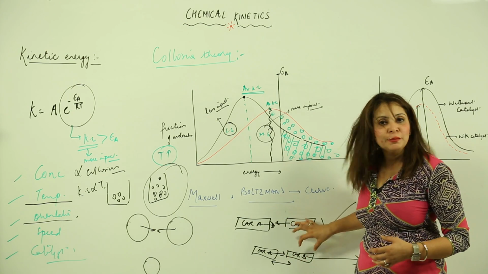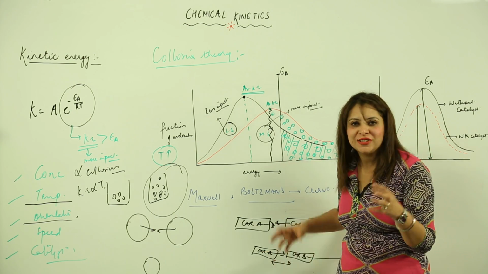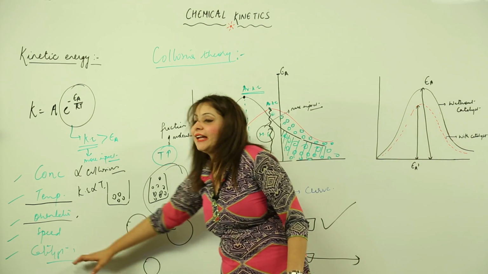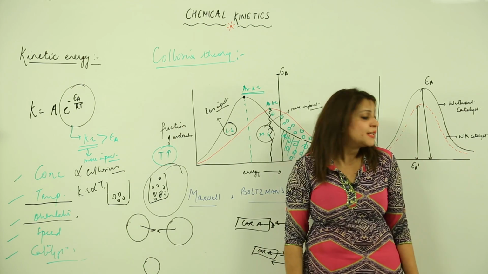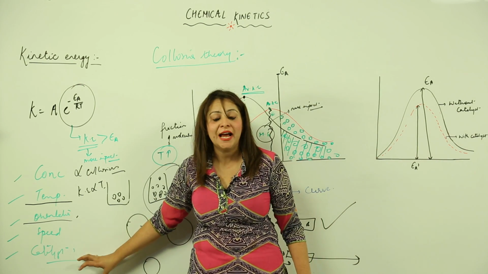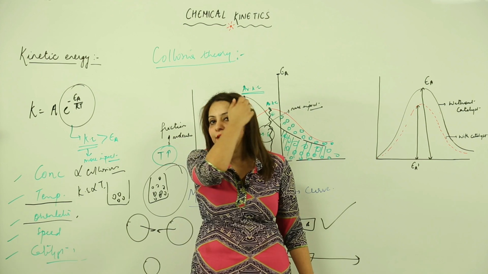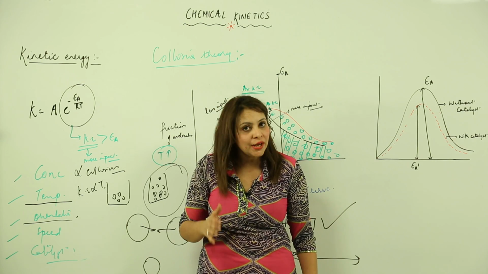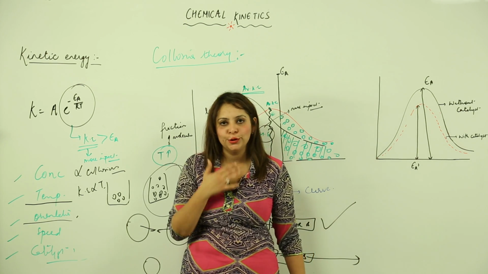So they are going to bang, but this will create a condition of just touching each other. Next is the catalyst. Now what is the catalyst? A catalyst is a substance which just affects the rate of reaction without undergoing any change. Again I am repeating it, write in your notebook.